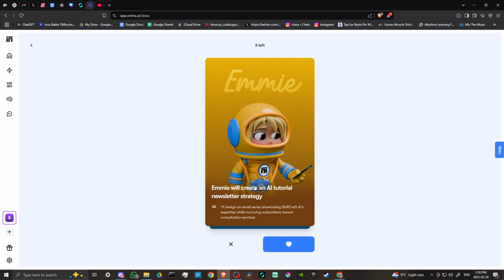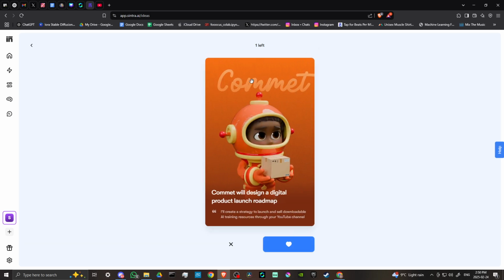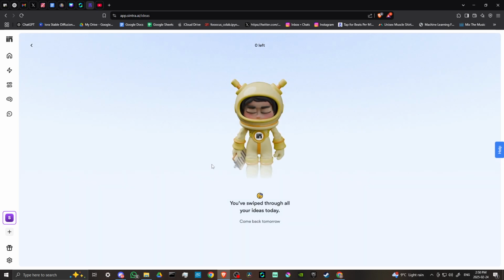Absolutely. Emmy will create an AI tutorial newsletter strategy. I'll design an email series showcasing Skillcraft AI's expertise while nurturing subscribers towards consultation services. Yes. Buddy is going to develop an AI consultation service packaging strategy. I'll create tiered consultation packages for Skillcraft AI that align with different client needs and expertise levels. Absolutely. Here we have Comet. Comet's going to design a digital product launch roadmap. I'll create a strategy to launch and sell downloadable AI training resources through your YouTube channel. Absolutely. That sounds great. So there we go.